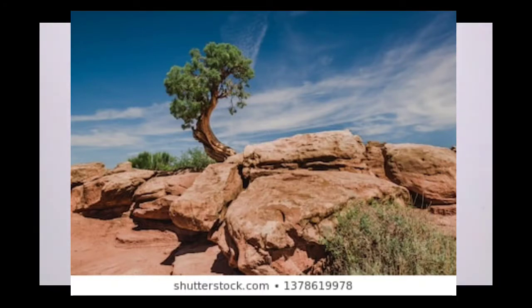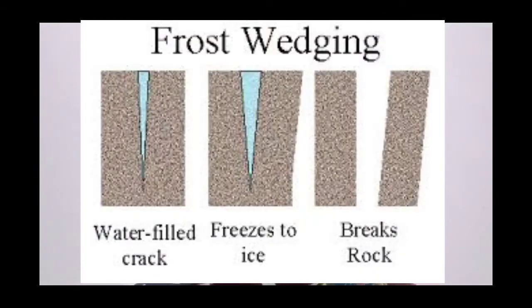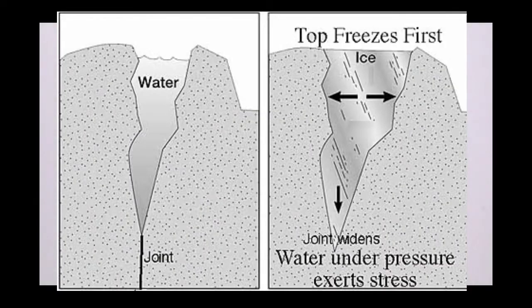Now we will study the next factor responsible for mechanical weathering. It is frost. Due to low temperature, water vapors in the air directly convert into snow particles, and it is called frost. As we all know, when water freezes, its volume increases, and when the temperature falls below 0 degrees Celsius, the water accumulated in cracks and crevices freezes and its volume increases.